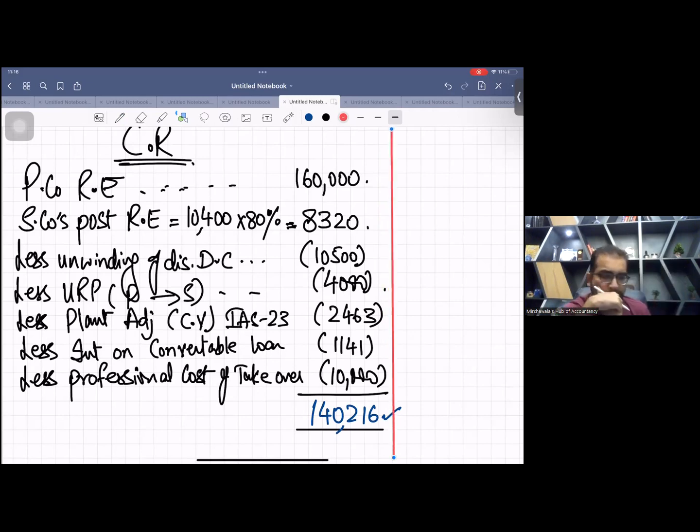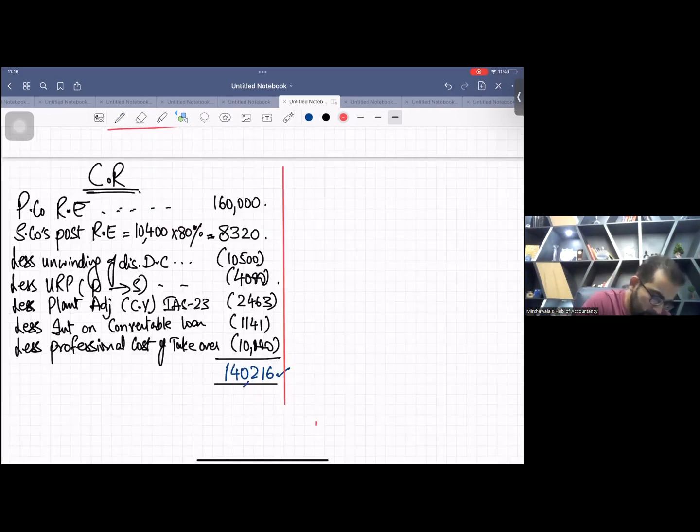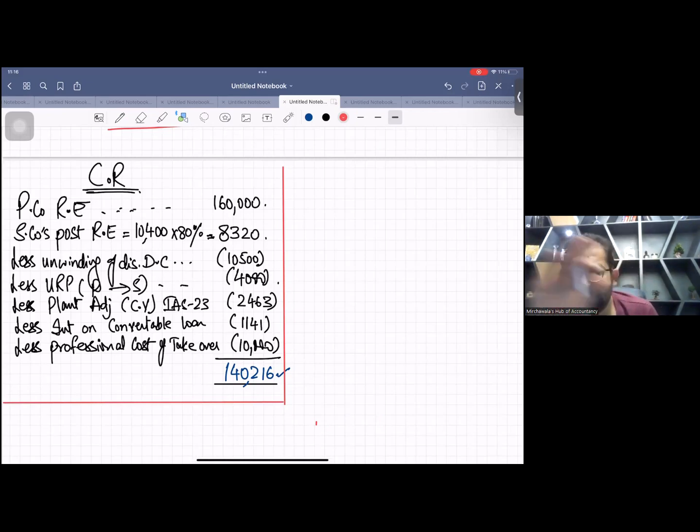Now we have to calculate NCI. There is no full goodwill method. It's the proportionate method. And how do we calculate NCI in the proportionate method? Simple, listen to me. S company's fair value of net assets at reporting date multiplied by the NCI holding percentage. That's it. Let me show you.